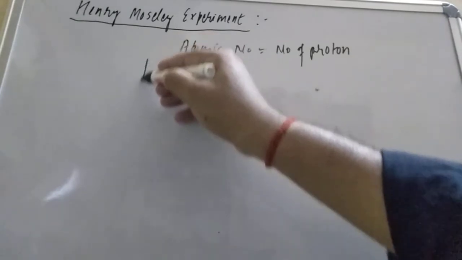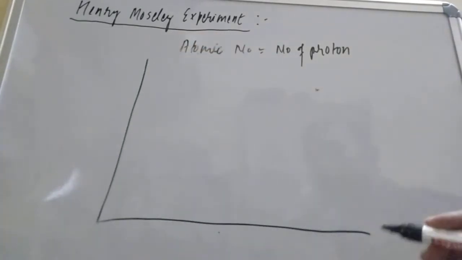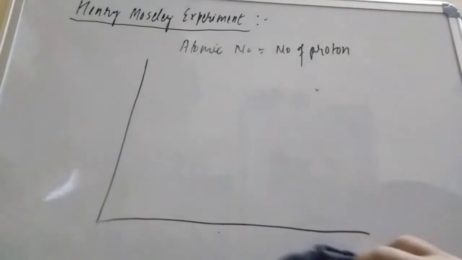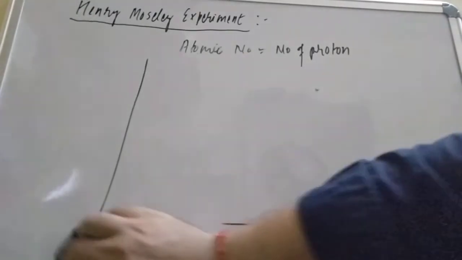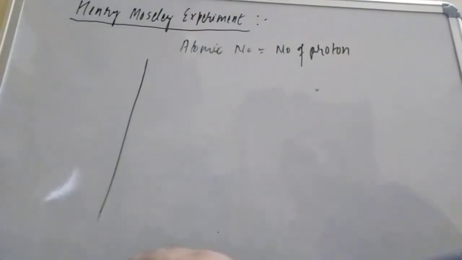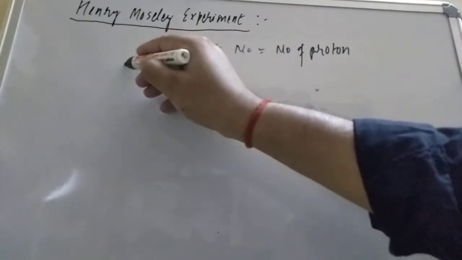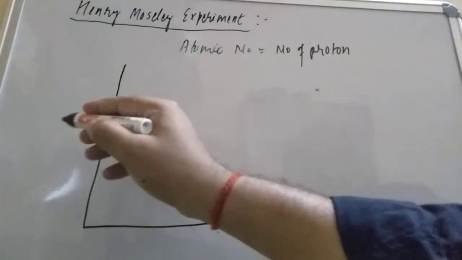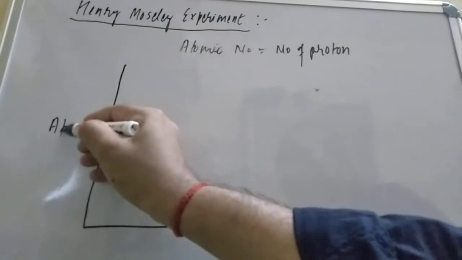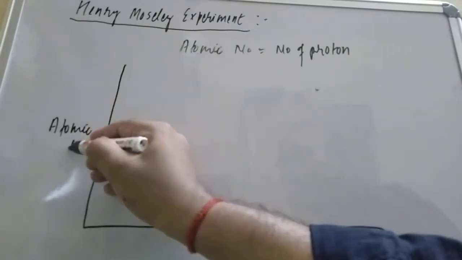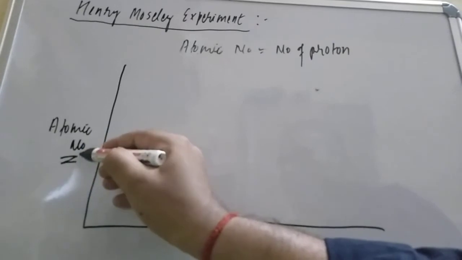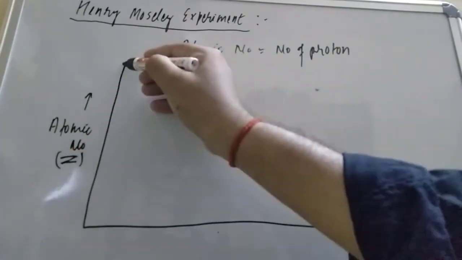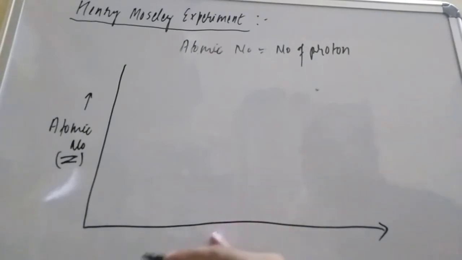So what Moseley did, student, he took one axis, on one axis he took the atomic number, and another axis, when you are passing the X-rays, there will be a frequency coming out for every substance. So suppose this is there. Here, this is the atomic number, student. Atomic number is represented by what, student? The symbol Z on this axis, and on this axis we are taking the root of the frequency.